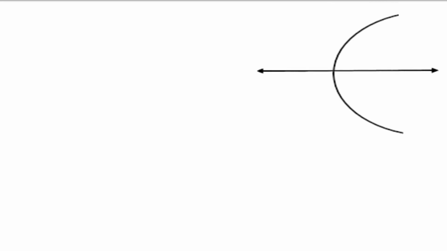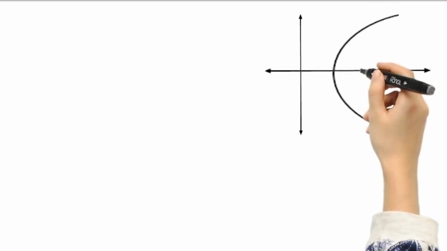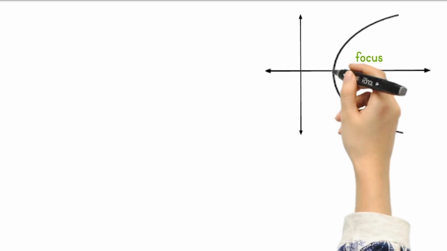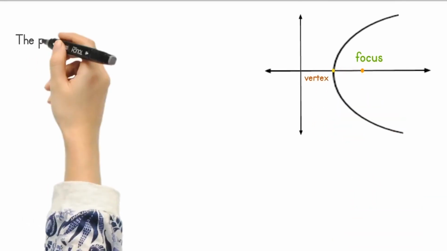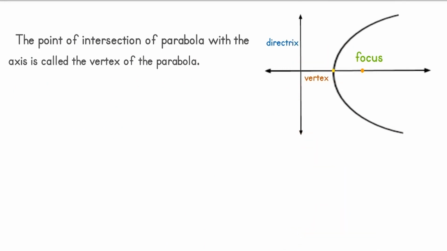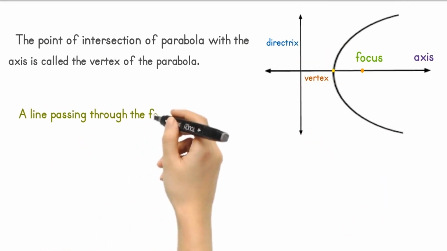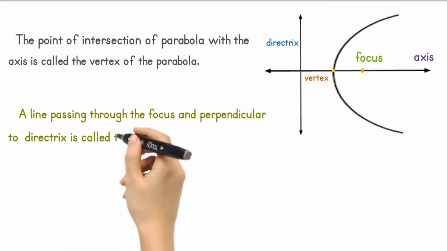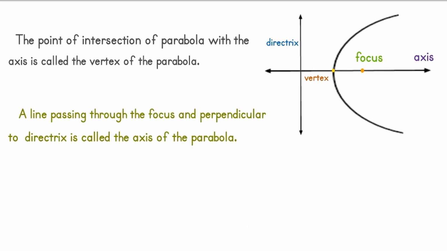Let us see the geometrical representation of parabola. It is like this. Here the fixed point is called the focus. Here this point is the vertex, in which the point of intersection of the parabola with the axis is called the vertex of the parabola. Here the fixed line is the directrix of the parabola. Here it is the axis, in which a line passing through the focus and perpendicular to the directrix is called the axis of the parabola.